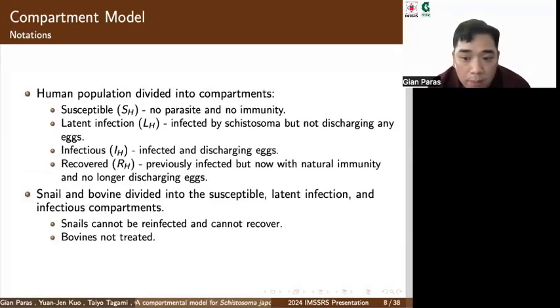The snail and bovine populations will be divided into only the susceptible, latent infection, and infectious compartments. And this is due to the assumption that snails cannot be reinfected and cannot recover, and bovines are not treated for the disease.